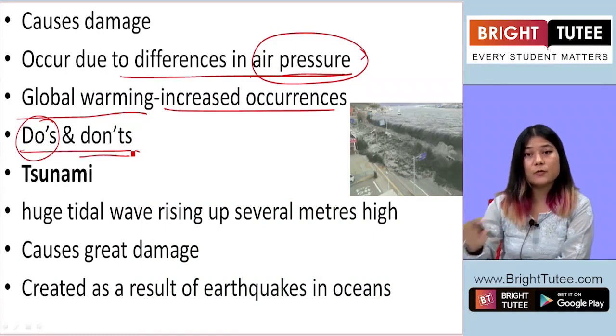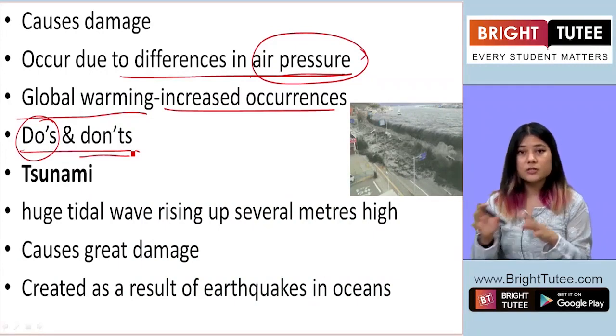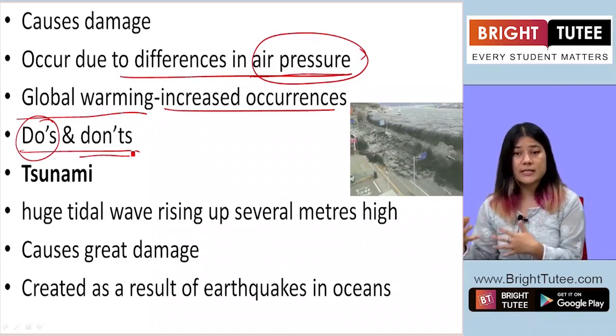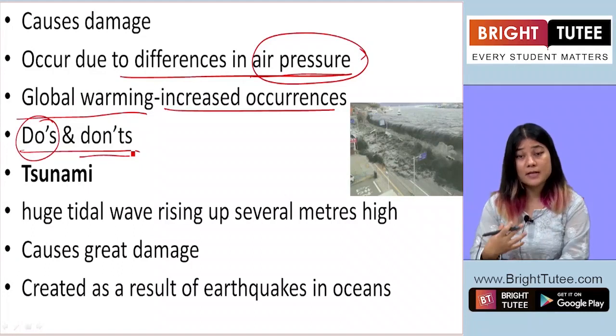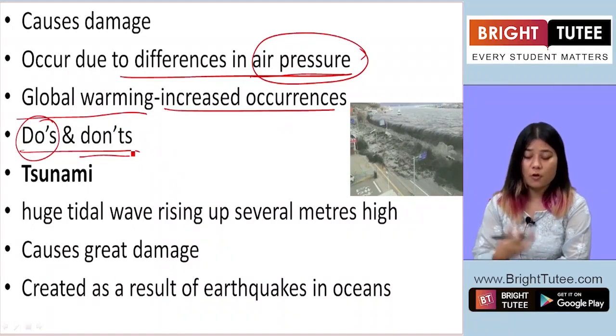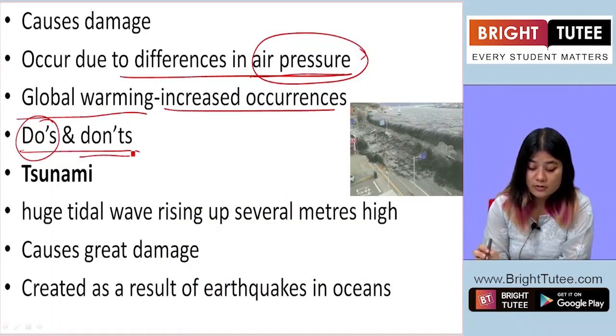So instead of loitering around, we should stay indoors. Do not touch electrical wires, do not stay near electrical poles, etc., because that might cause electrocution of you or your friends or other people. So these are the do's and don'ts.